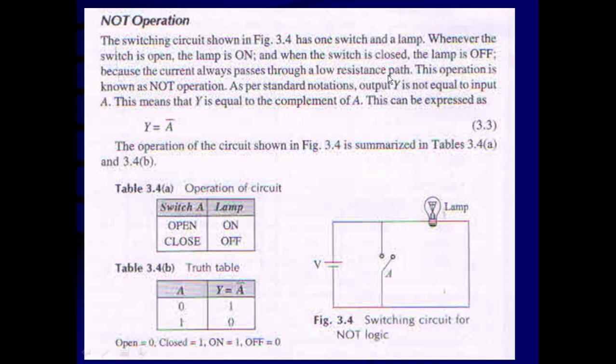When the switch is closed, the lamp is off, because the current always passes through the low resistance path. This operation is known as a NOT operation. As per the standard notation, output Y is not equal to the input A. This means that Y is equal to the complement of A. This is the expression Y is equal to A bar. The operation of the circuit shown in figure 3.4 is summarized in tables 3.4a and 3.4b. So this we have studied.